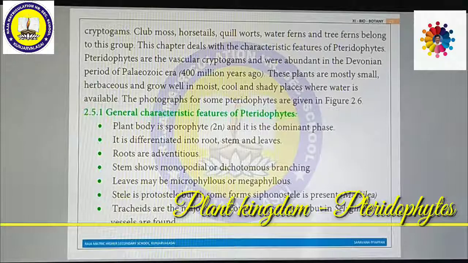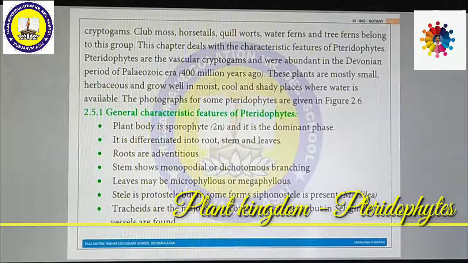Plant body is sporophyte and it is dominant. That means it is a diplontic life cycle. The plant is differentiated into root, stem and leaves. Roots are adventitious. Stem shows monopodial or dichotomous branching. Leaves may be microphyllous or megaphyllous. Microphyllous leaves bear the male reproductive organ. Megaphyllous leaves bear the female reproductive organ.